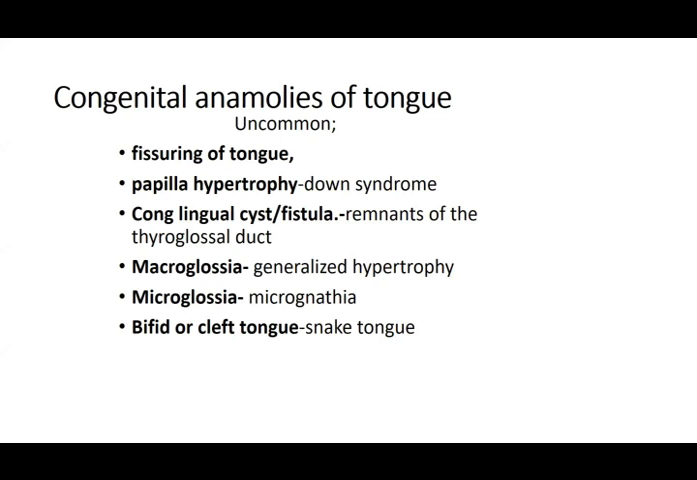Macroglossia, that is a big-sized tongue. If there is generalized hypertrophy of the structure of the tongue, you can get macroglossia. Microglossia is associated with micrognathia. Micrognathia is when there is small face development. The mouth has developed small, the bones have developed small, your mouth opening is small, or the mouth cavity is small. That results in microglossia because the tongue has no place to develop.